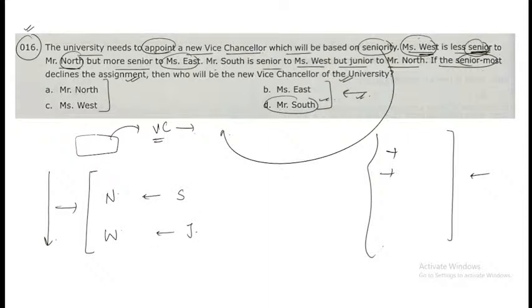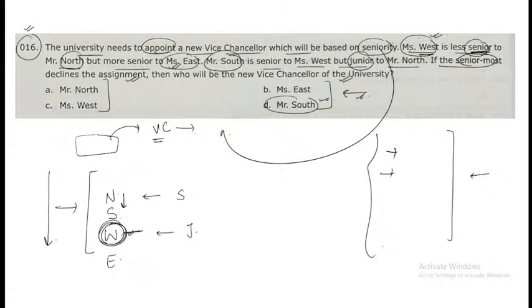Now the question is saying Miss West is less senior to Mr. North but more senior to Miss East. More senior means East would be at the lower place of the West, right? Then Mr. South is senior to West. So West is junior to South but junior to North as well. So it would be below the South one.